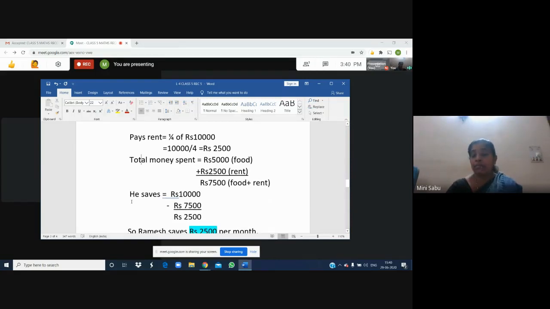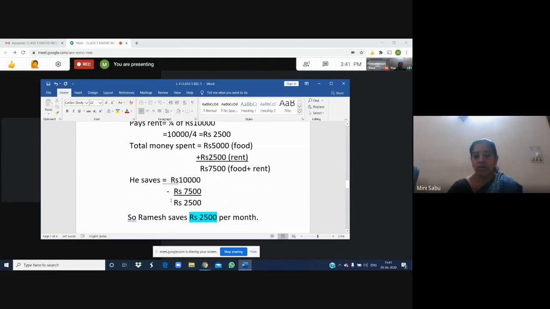So the remaining money he saves. His saving. You can write like that also. Ramesh saves equal to 10,000 minus rupees 7,500. It is 2,500.